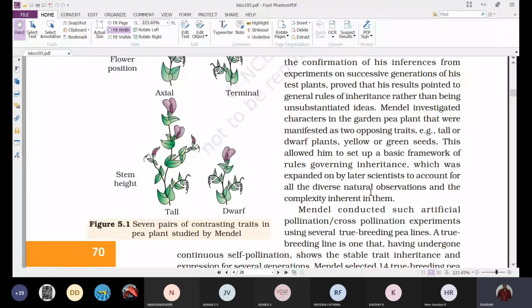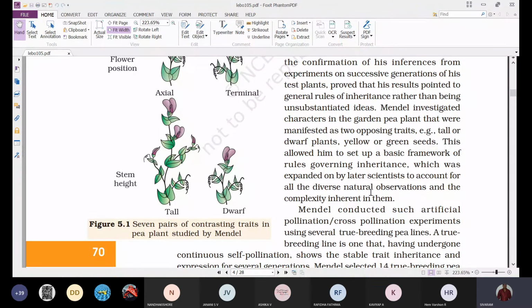Like that, every time he selected to undergo the hybridization experiments, he always selected two opposite characters. For stem height we can see tall or dwarf plants. For seed color, yellow or green seeded plants. Like that he selected, and this allowed him to set up a basic framework of rules governing inheritance, which was expanded on by later scientists to account for all these diverse natural observations and the complexity inherent in them.